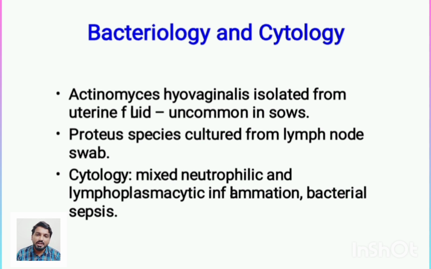One thing to be noted is that this bacterium is very uncommon in the sow. Proteus species were cultured from the lymph nodes and swabs. Cytology showed mixed neutrophil and lymphoplasmocytic inflammation, with bacterial sepsis. That was the whole bacteriology and cytology examination of that case.